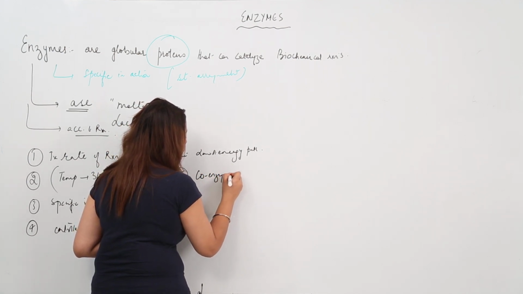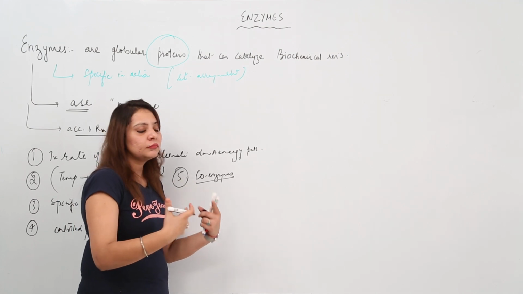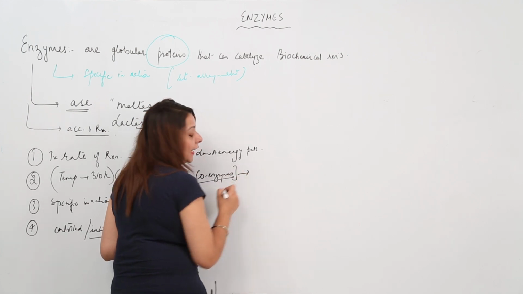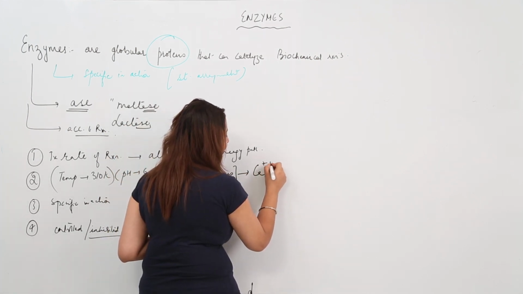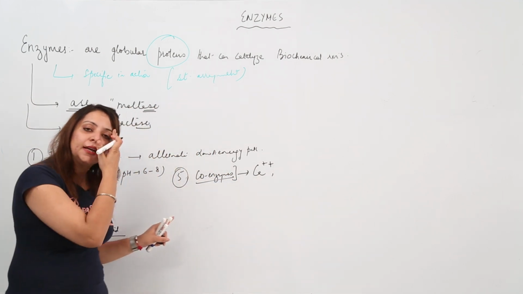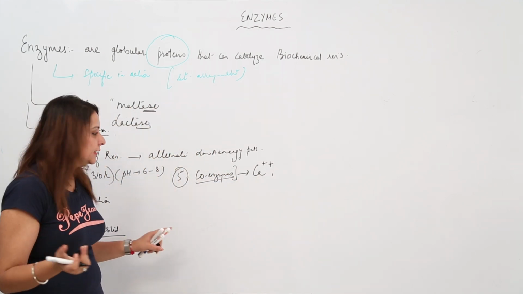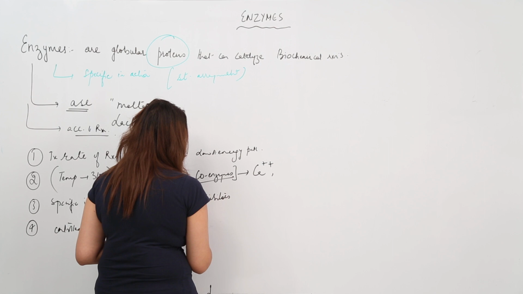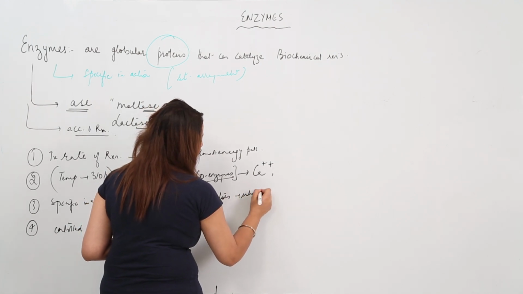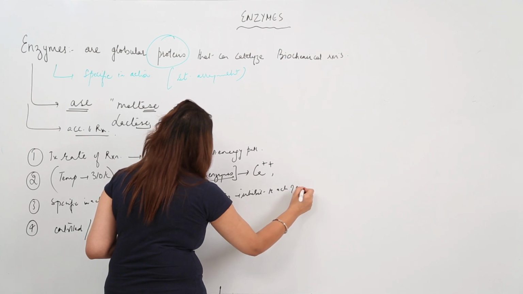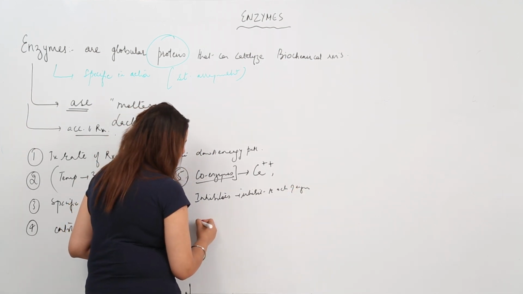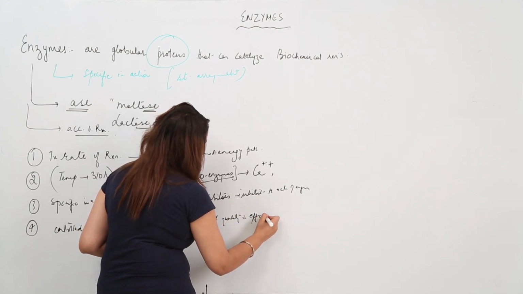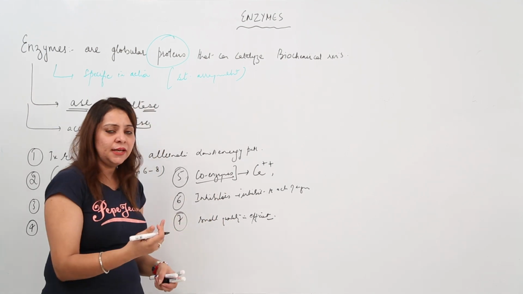If you want your enzyme to function in a better way, to enhance its activity, we have coenzymes. They are non-proteins, like ions and so on. They can affect the activity of the enzyme. Likewise, we can use inhibitors, which can inhibit the action of the enzyme. And they are required in a very small amount, meaning a small quantity is efficient in causing its effect, whether the effect is enhancing or inhibiting.